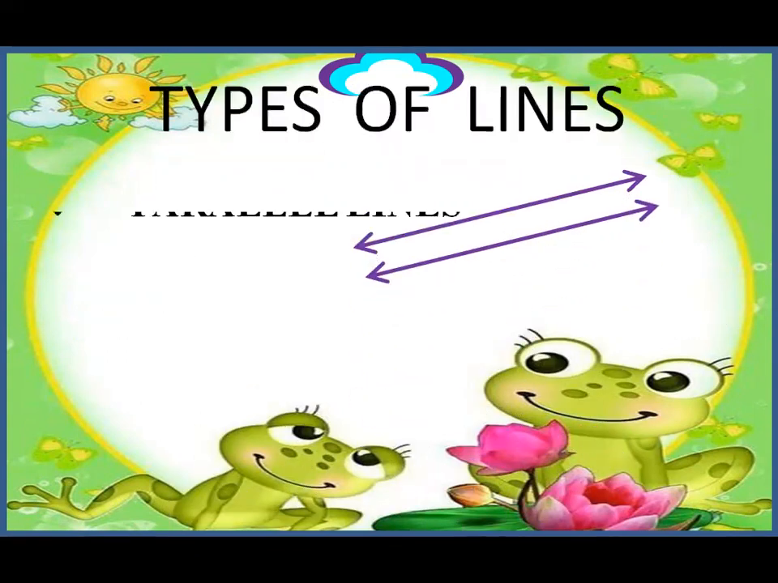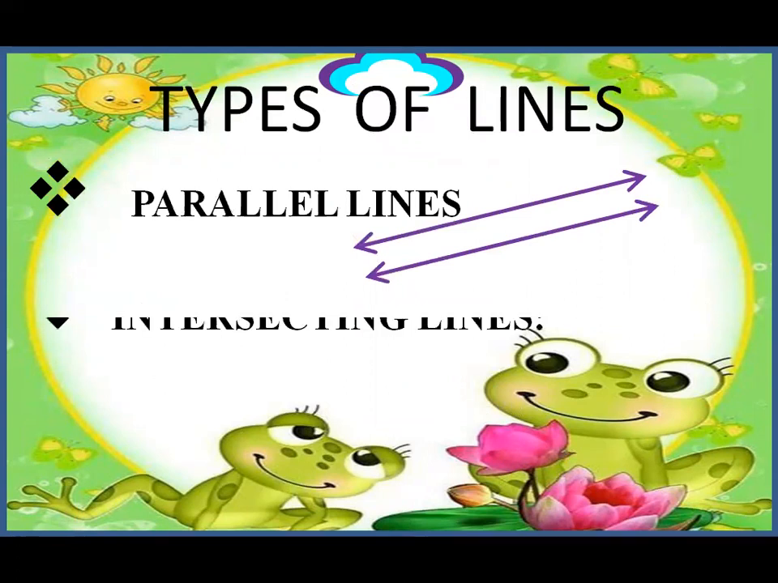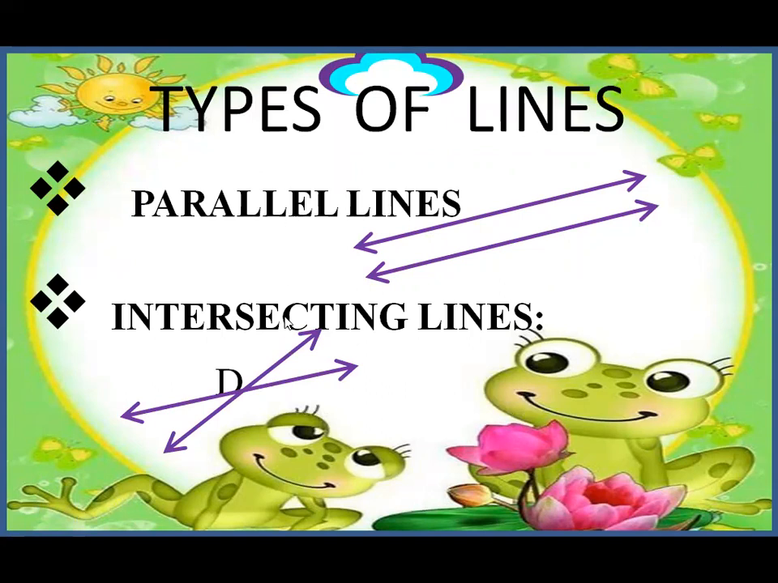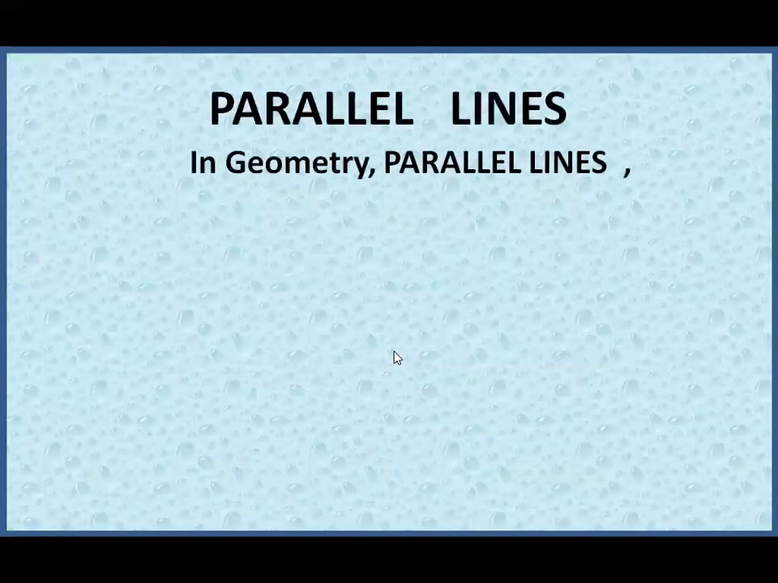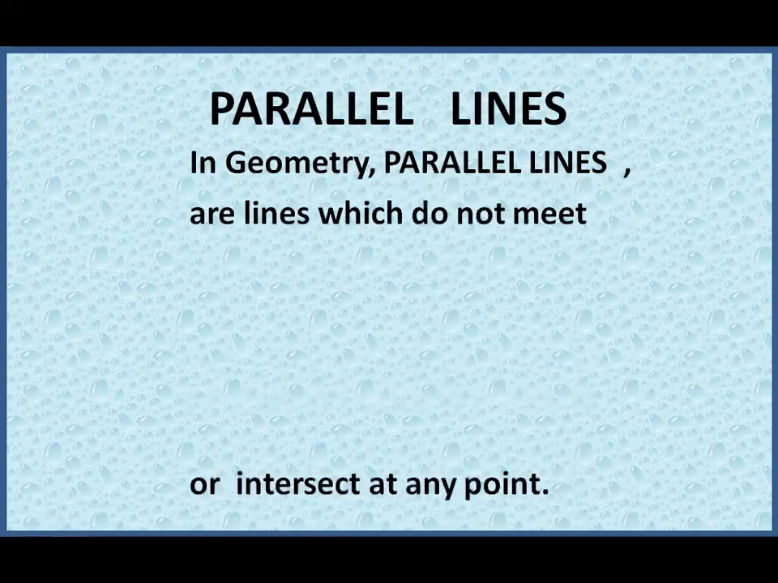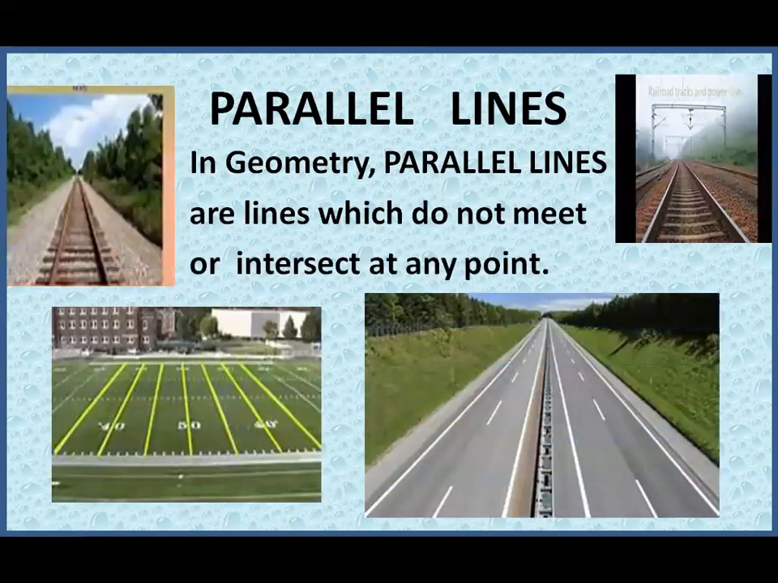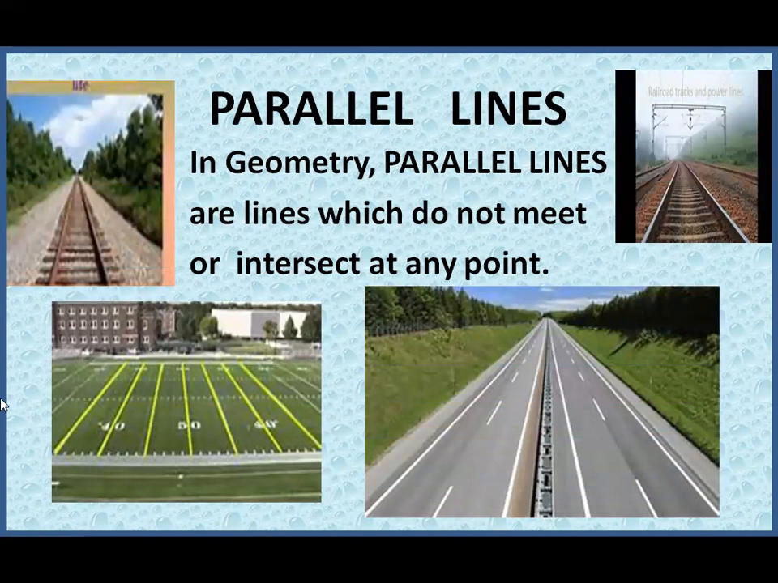Types of lines. So what are the two types of lines? Parallel lines and intersecting lines. So let's see what are these two lines. So parallel lines are lines which do not meet or intersect at any point. So you have seen the running tracks, they never meet at all. The railway tracks, the road. So these roads will not meet at a point. They only curve or they bend. So the distance between will be the same. So such lines are called as parallel lines.